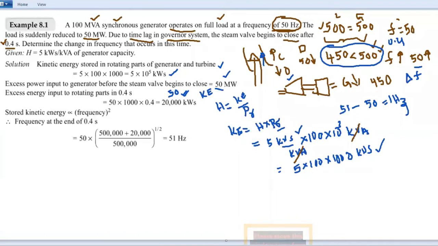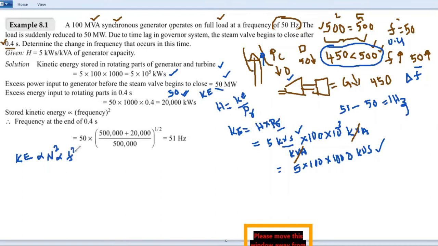And as you know, we can correlate kinetic energy and speed: kinetic energy is proportional to speed square, KE proportional to n square, and it is again proportional to f square, as we have discussed earlier. Kinetic energy is proportional to the square of the speed, and to the square of the frequency, because n equals 120 f by p.